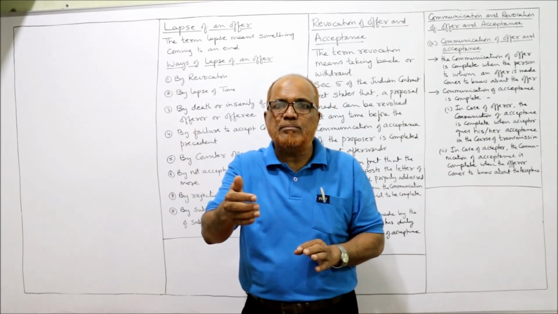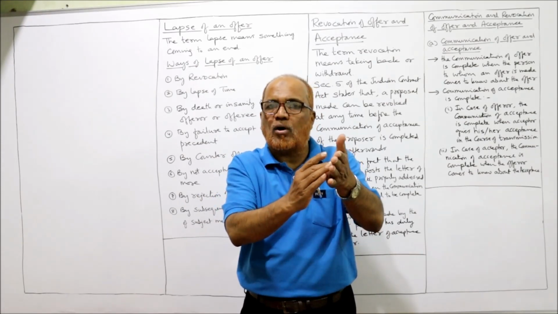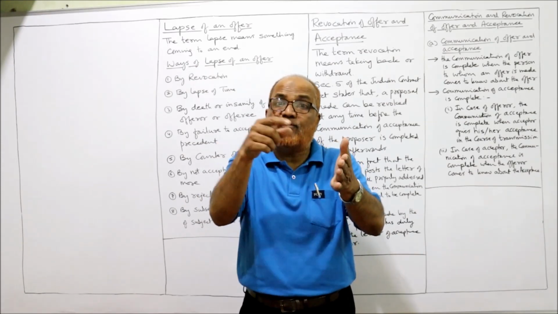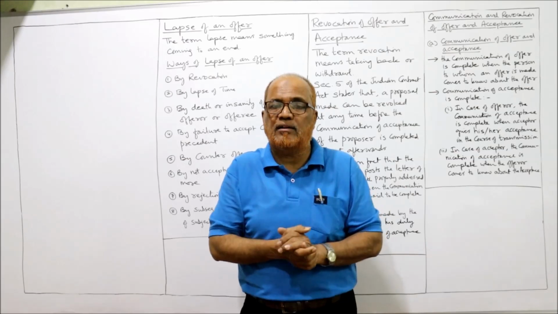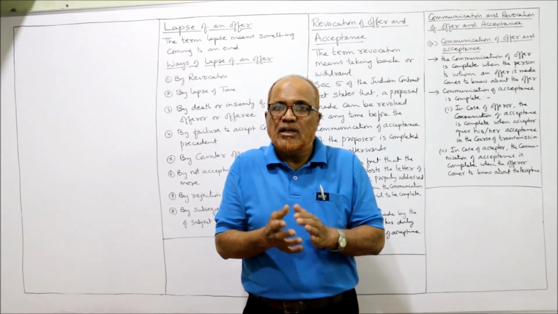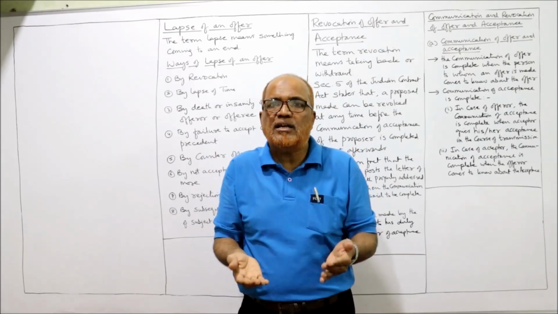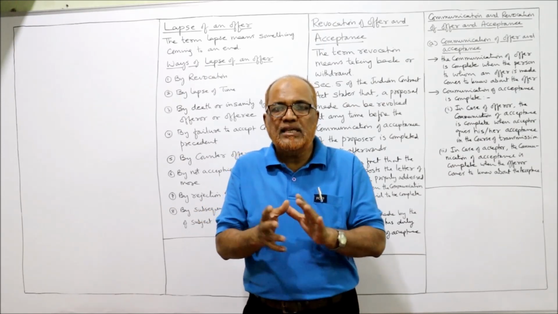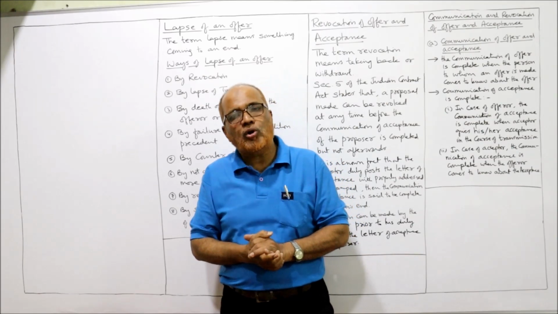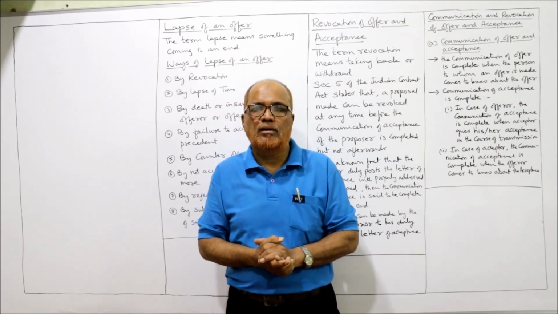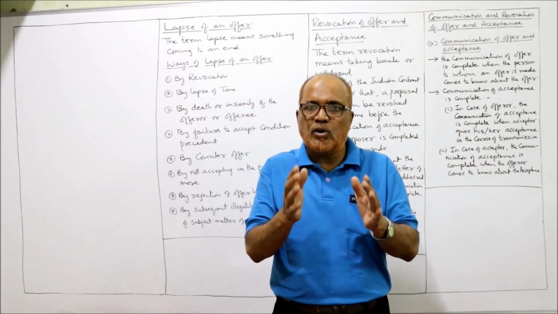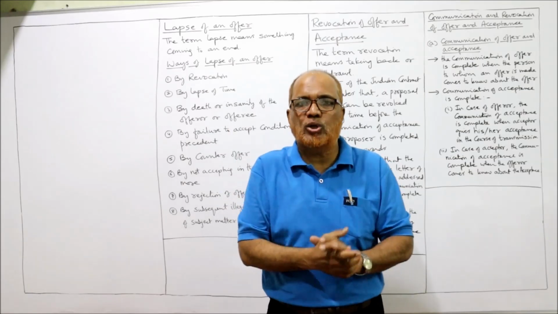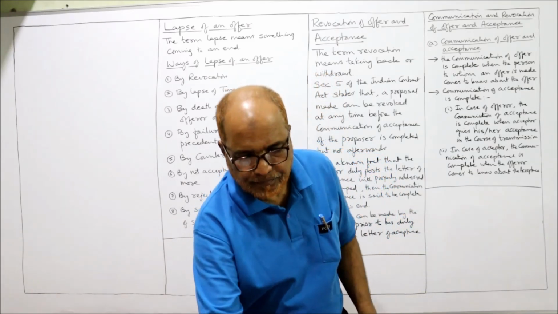So when Anil comes, he sees that the book costs rupees 90. He cannot force the shopkeeper to sell the book at 90. Because the shopkeeper is only inviting you to give the offer. There is no offer. So in this case, Anil cannot force the shopkeeper to sell the book, because the book is given only an invitation to the Anil, not an offer.